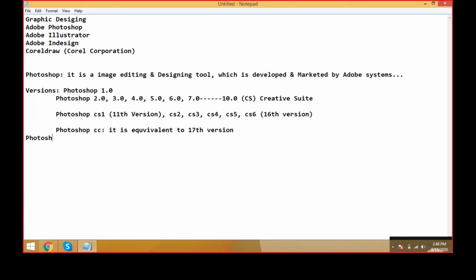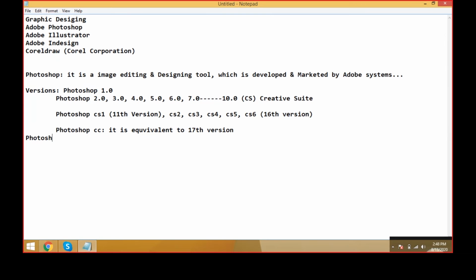Sir, you say Photoshop is made by a company, okay, and these are the versions, and now we are using Photoshop. It is very good. And come to what are pixels? It looks like a square box. It consists of a single color, and some millions of colors create an image. So show me the example.